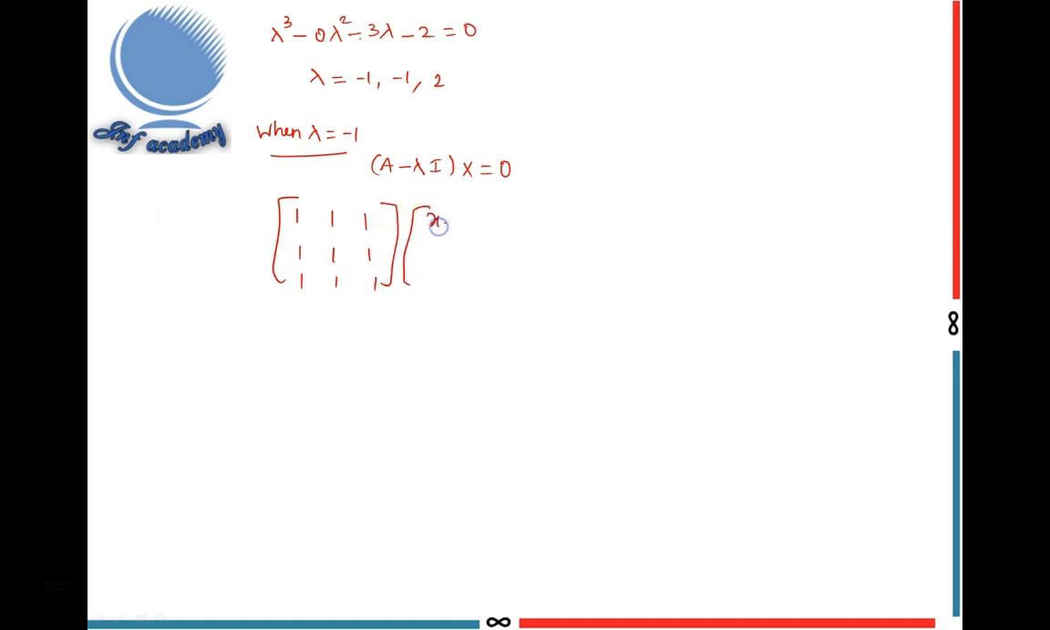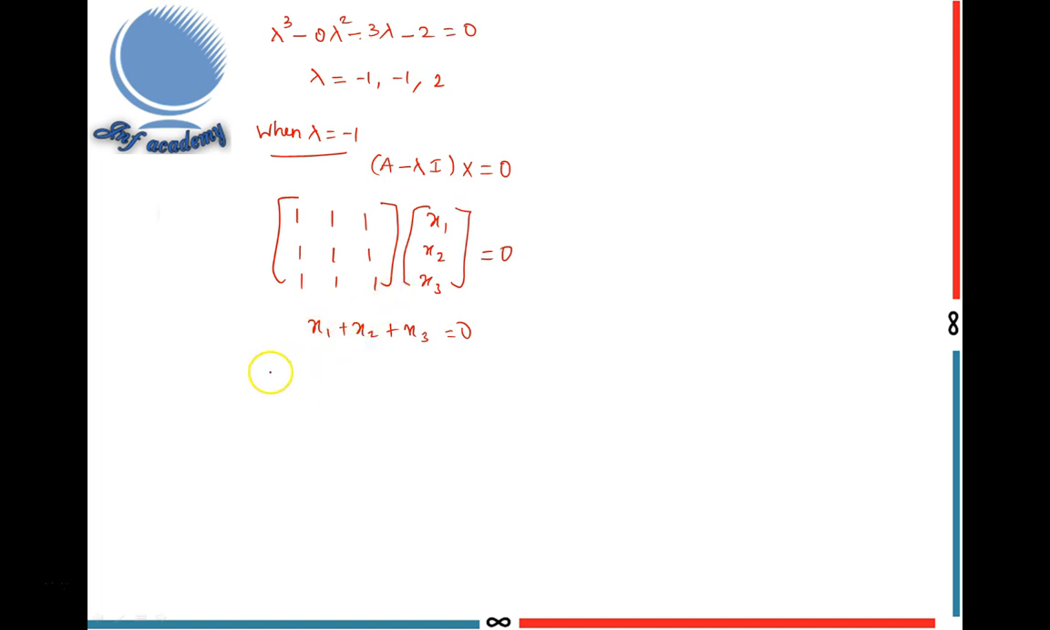Here I find x. So put x1, x2, x3 equal to 0. Multiplying, we get x1 plus x2 plus x3 is equal to 0. Again we get the same equation; these three equations are the same. But here 3 unknowns are available and you have only one equation, so two variables are free variables.